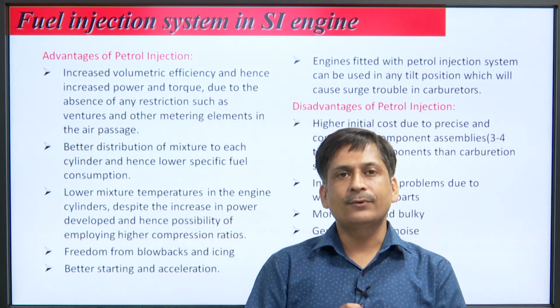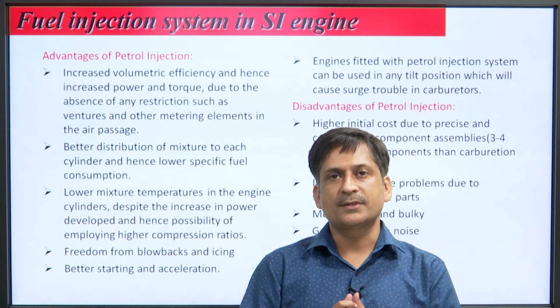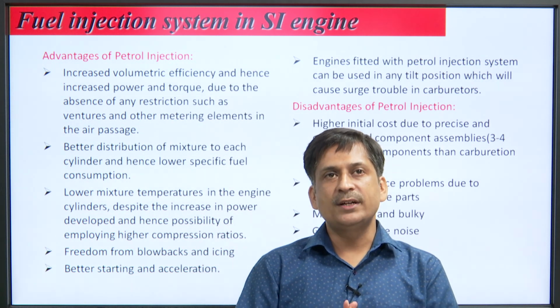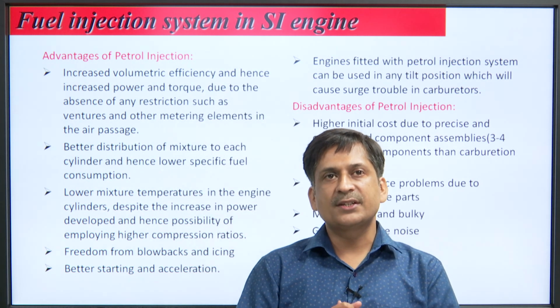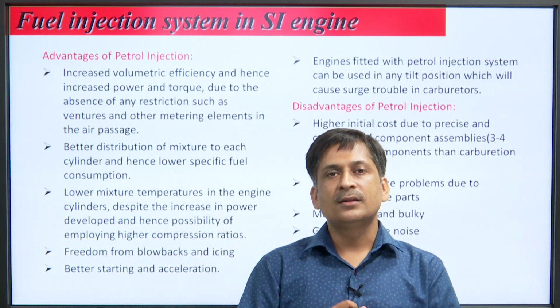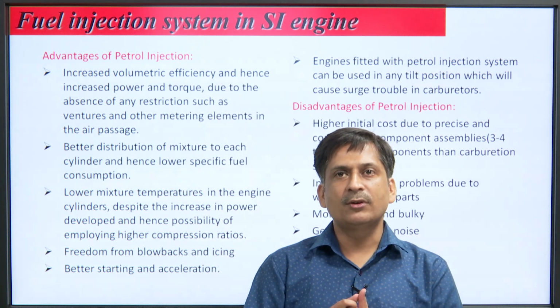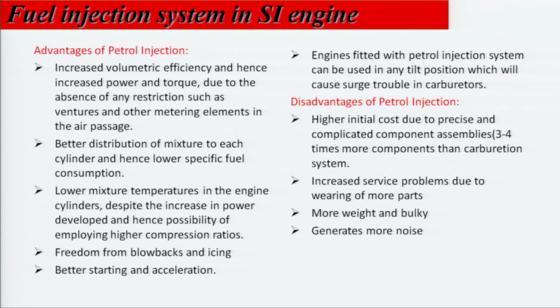Also it is better for starting and acceleration purpose, because in acceleration time we need more fuel suddenly. So, timed injection system is able to provide the required amount of fuel during the acceleration. Engine fitted with petrol injection system can be used in tilt position, which will cause surge trouble in a carburetor. So, there is no surge trouble, but disadvantages are higher initial cost, more components, so more wear and tear, and it generates more noise also.